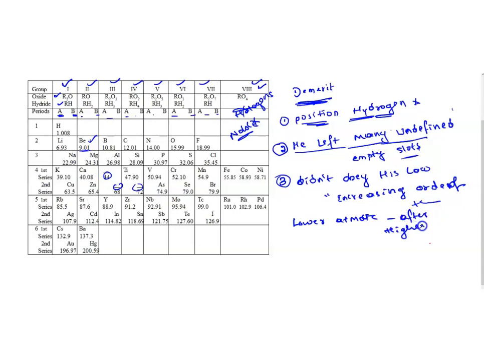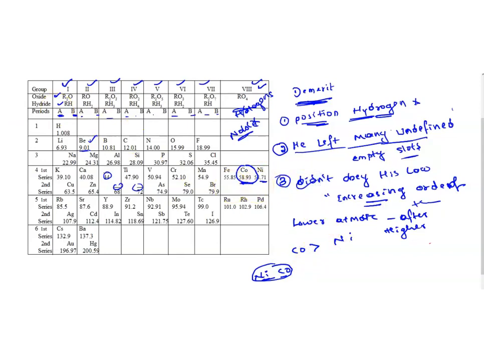If you see the table clearly here, cobalt and nickel, the atomic mass of cobalt is more than the atomic mass of nickel. So in order to maintain the increasing order of atomic mass, we were supposed to write nickel and then cobalt. But in order to maintain similar properties, he adjusted something. He disobeyed his law itself.